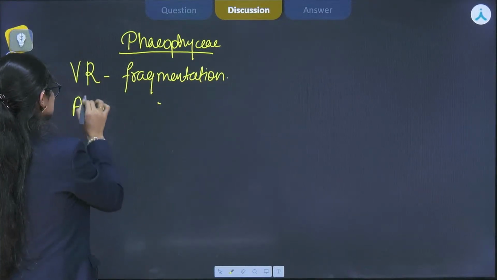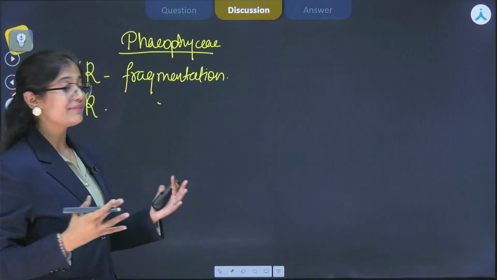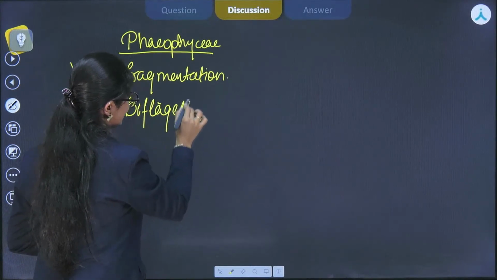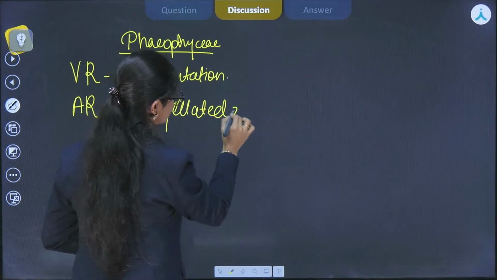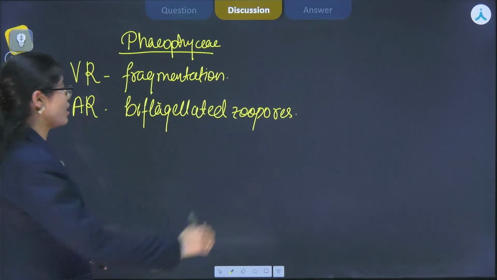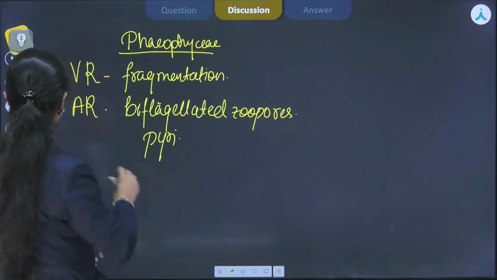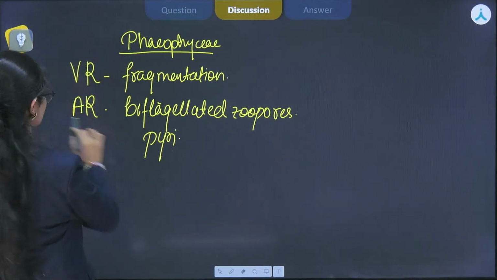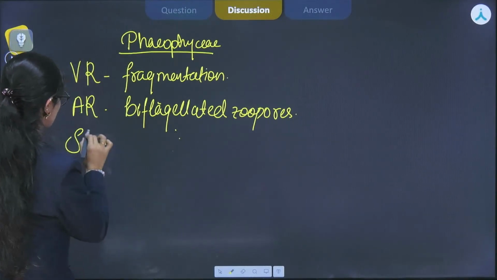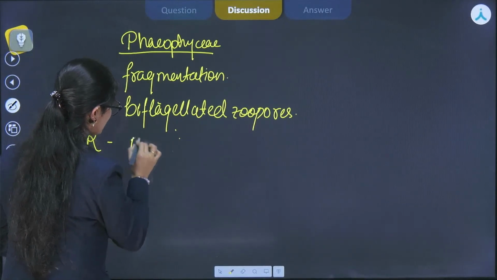If we see the asexual reproduction, it is from biflagellated zoospores. One very interesting point: the gametes they produce will be pyriform shaped. Sorry, it will come under sexual reproduction, not asexual reproduction.